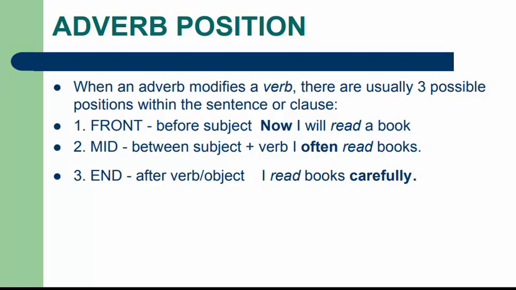Front position, that is before the subject: now I read a book. So there is the first position, that it comes before the subject. Now I will read a book. And the second position is the mid position, between the subject and verb. I often read this book. So I often read it. And the third position is the end position, which means after the verb and object. I read the book carefully. So these are the three possible positions in which the adverb modifies the verb.